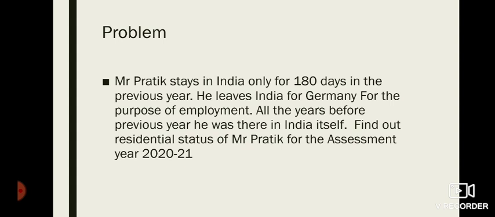Let us understand the situation first. Mr. Pratik is an Indian citizen. Yes. He has lived all the preceding previous years in India itself. But only in the previous year he stays in India for 180 days. He stays in India for 180 days and he leaves for Germany for the purpose of employment, for the purpose of a job. Find out the residential status of Mr. Pratik for the assessment year 2020 and 2021.